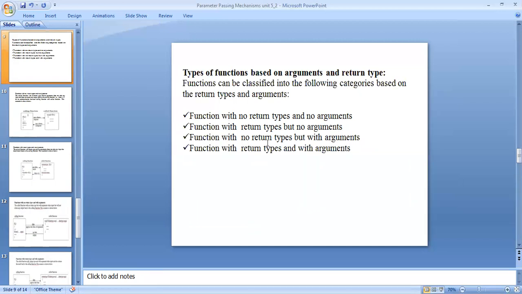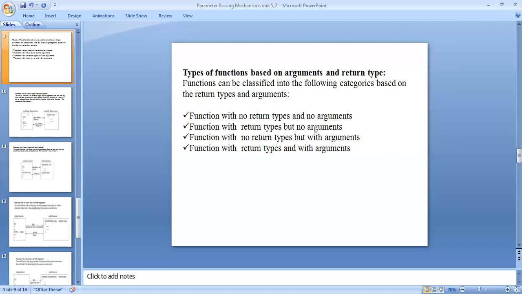Function with no return type and with arguments: the calling function sends no arguments to the called function, but the called function sends the result to the calling function. Function with return type and with arguments: the calling function sends arguments to the called function, and the called function returns the result. These are all the types of functions based on arguments.